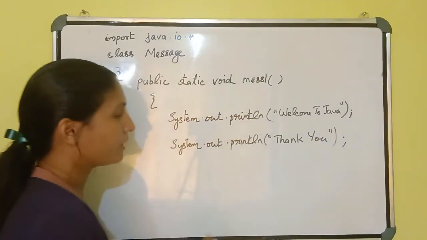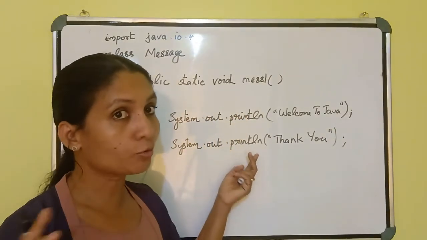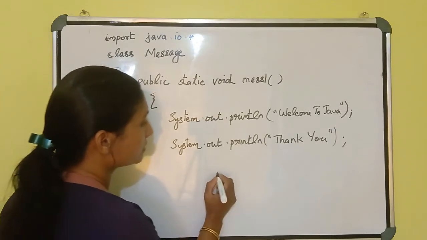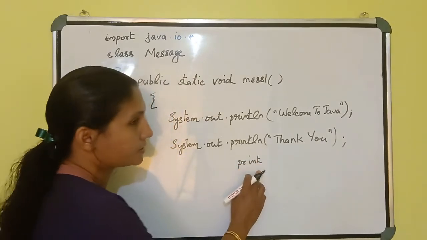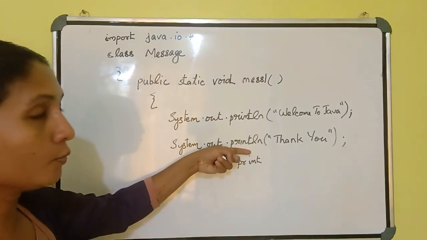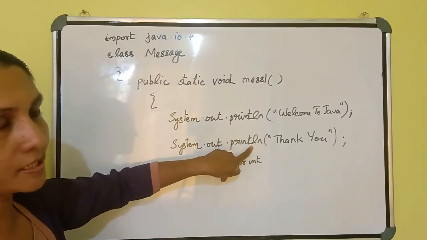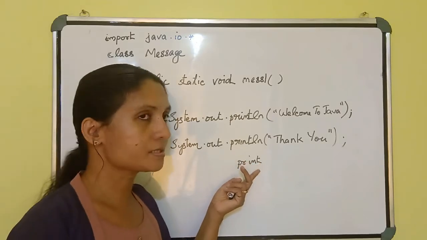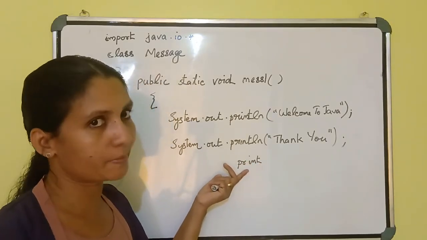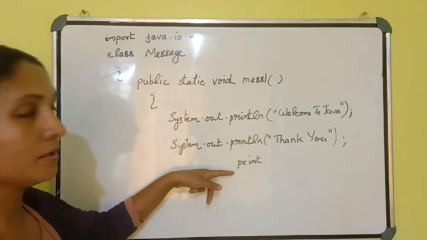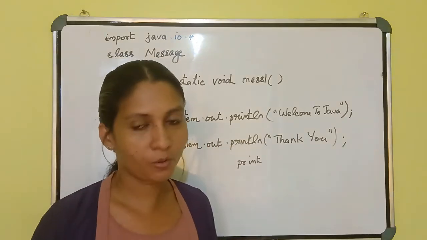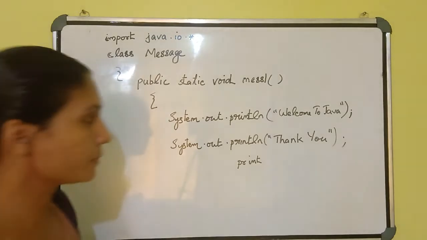See, what's the use of this println? There are two output statements: one is System.out.println and the other is print. What's the use of print? If you want to get a new line, you may use the println statement. If you want to write in the same line, you should use the print statement. That is the difference between println and print. Here I am using the println statement.